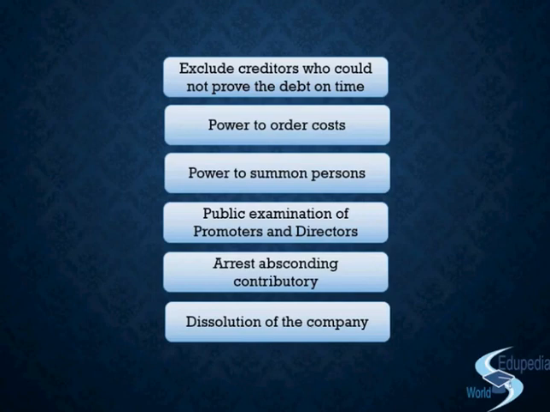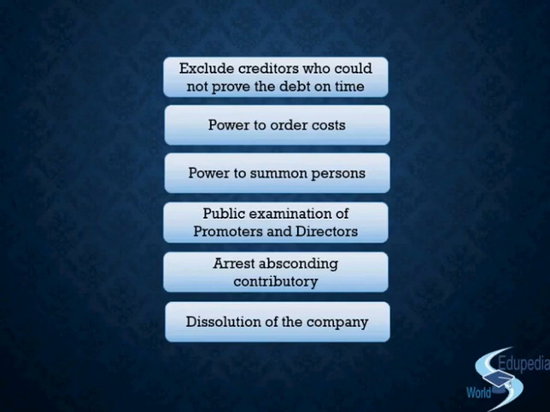Or there can be a situation where the court will consider either of two conditions before ordering dissolution. One, that the liquidator is not able to commence or move ahead, right? There's a deadlock or a block, that either there are no surplus funds or there are some other restrictions and the liquidator is not able to continue with the winding up proceeding. So once it is confirmed that the winding up cannot be made, either for want of funds or assets, or for any other reason whatsoever, and it is concluded that even if we give the liquidator time, the case is not moving ahead, then the court will directly order dissolution of the company, right?